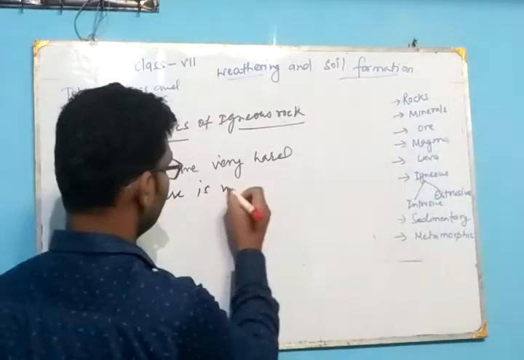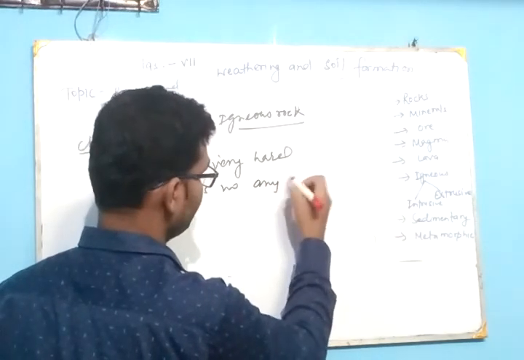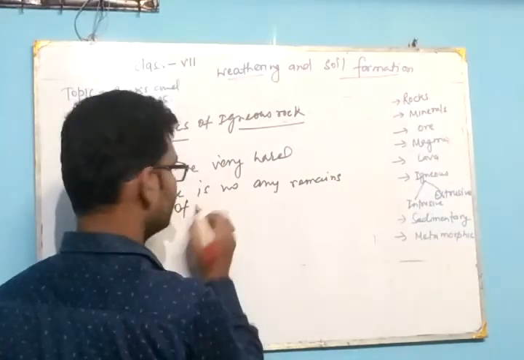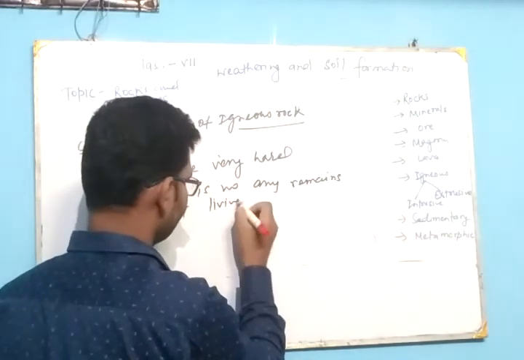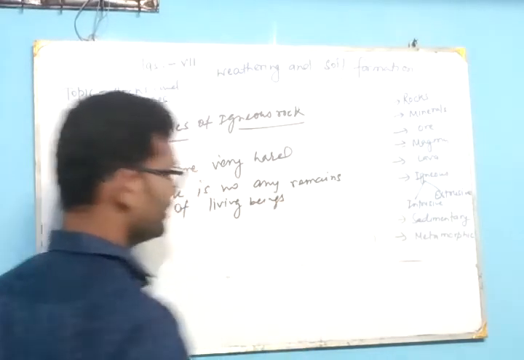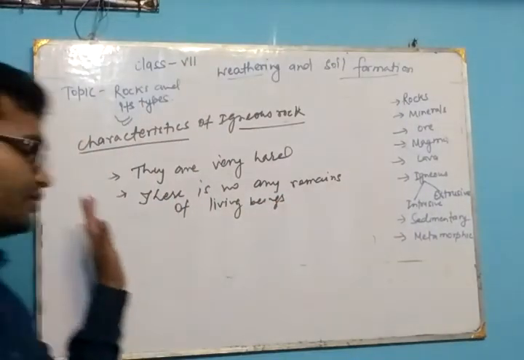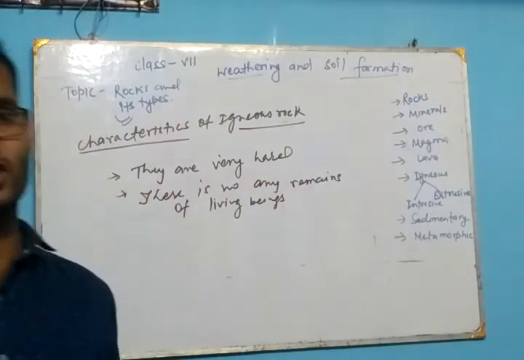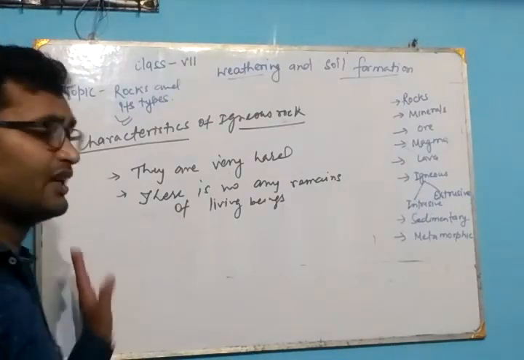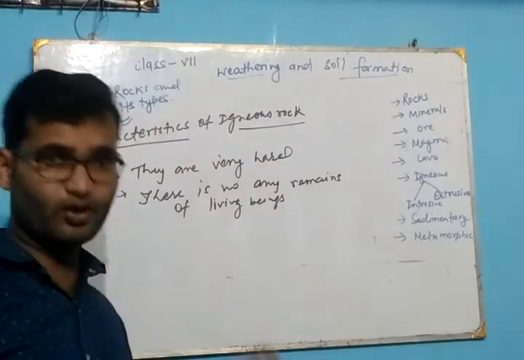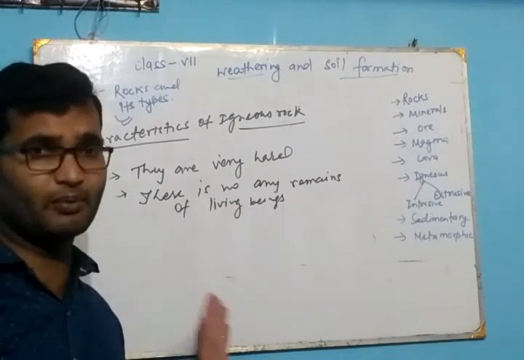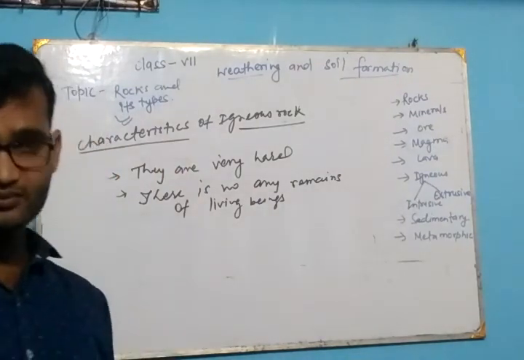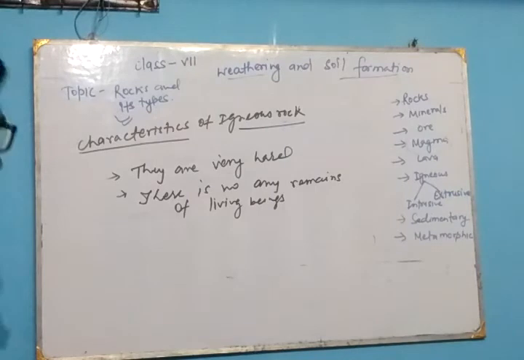There is no remains of living beings, means there is no fossils under the igneous rock, because when the living beings or small animals or small plants come under this magma, it burns, it melts. So there is no fossils.